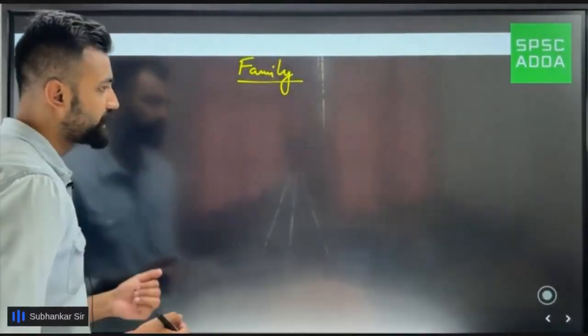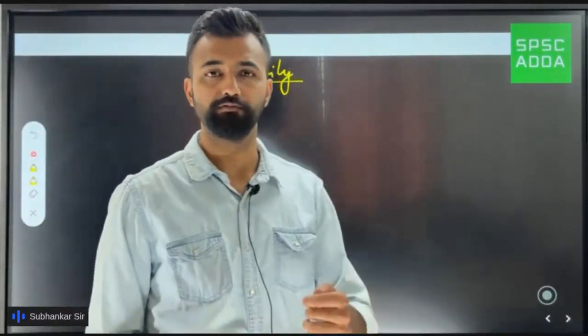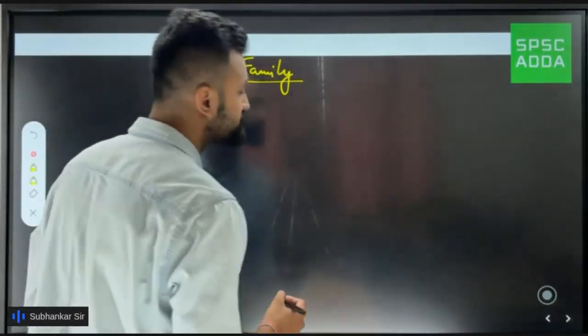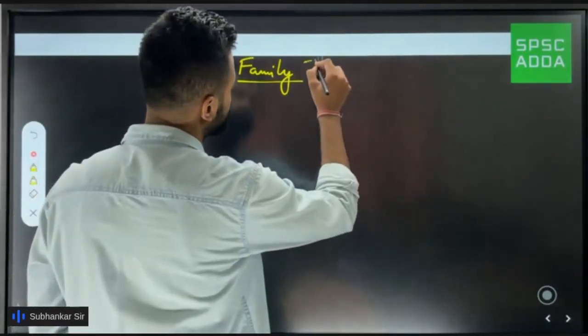But before going directly to the questions, we need to understand a few basics that we require to solve this particular question. So the first basic is that we must learn how to make a family tree.